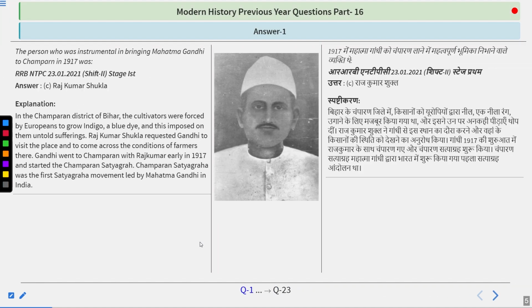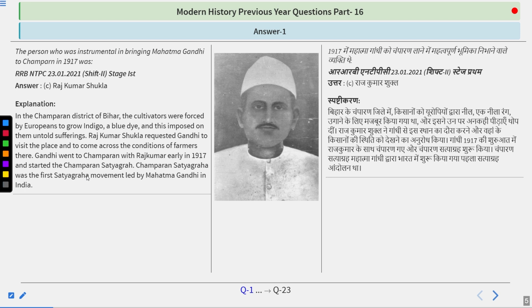Rajkumar Shukla. In the Champaran district of Bihar, the cultivators were forced by Europeans to grow indigo, a blue dye, and this imposed on them untold sufferings. Rajkumar Shukla requested Gandhi to visit the place and see the conditions of the farmers there. Gandhi went to Champaran with Rajkumar early in 1917 and started the Champaran Satyagraha. Champaran Satyagraha was the first Satyagraha movement led by Mahatma Gandhi in India.